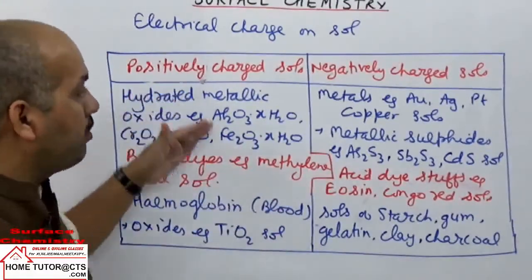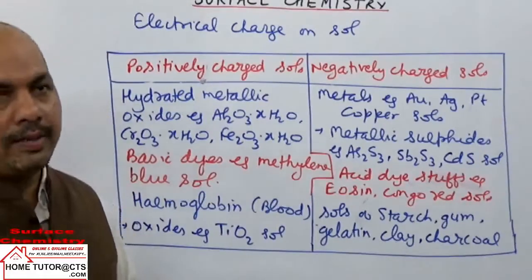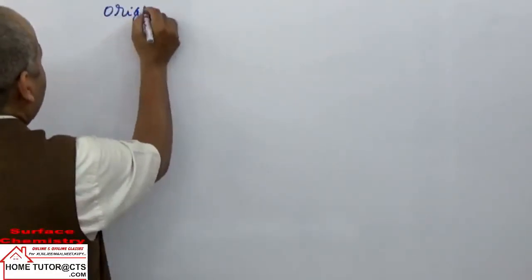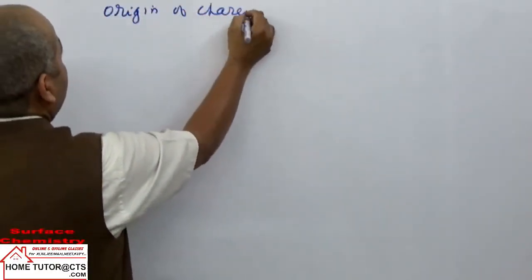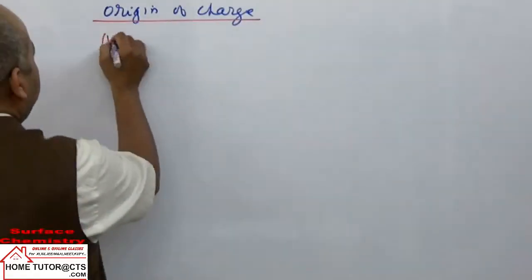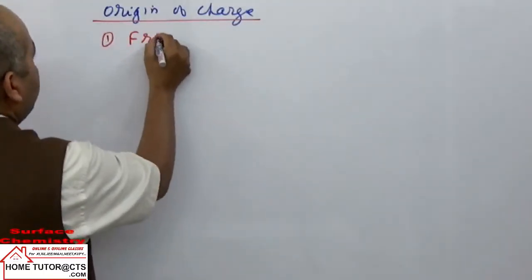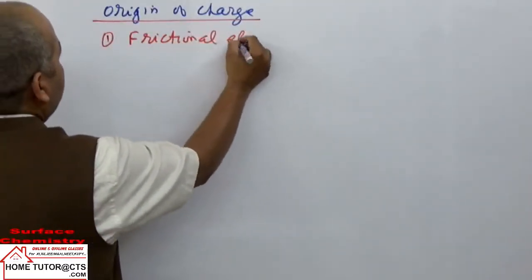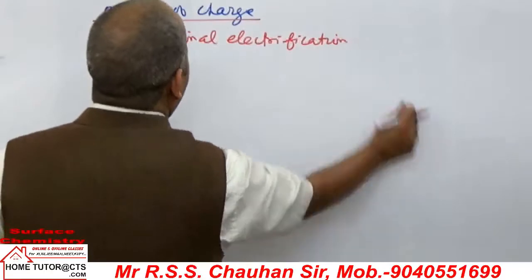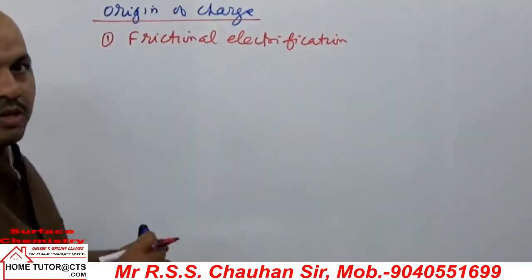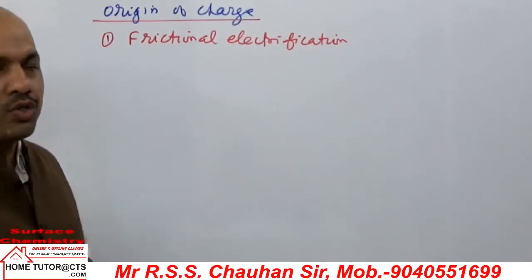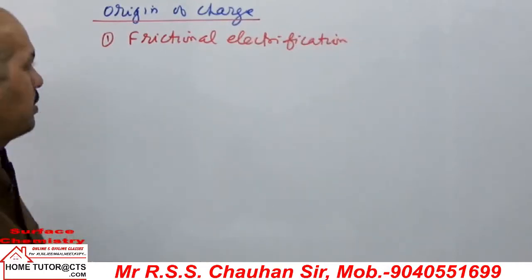Now, how can the charge develop on the dispersed phase particles? So next, the heading we take is the origin of charge on dispersed phase particles. First, we take frictional electrification. The charge can develop by frictional force between the dispersed phase particles. Electron exchange: some can gain electrons, some can lose electrons, so they form negative or positive charged particles.